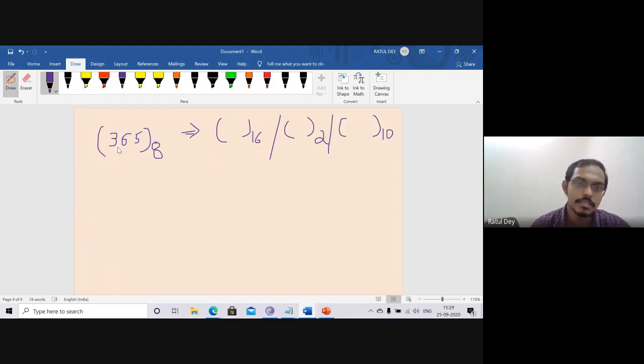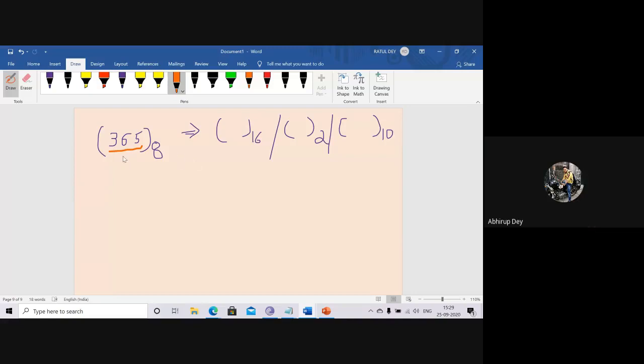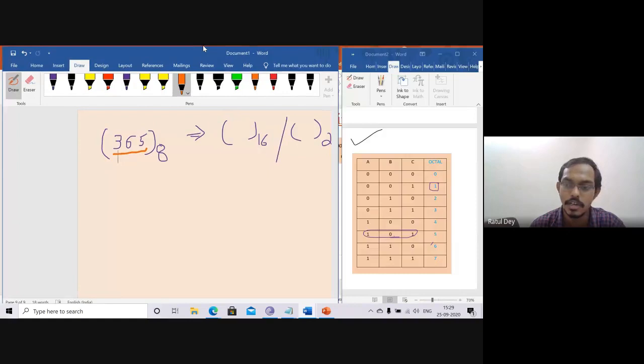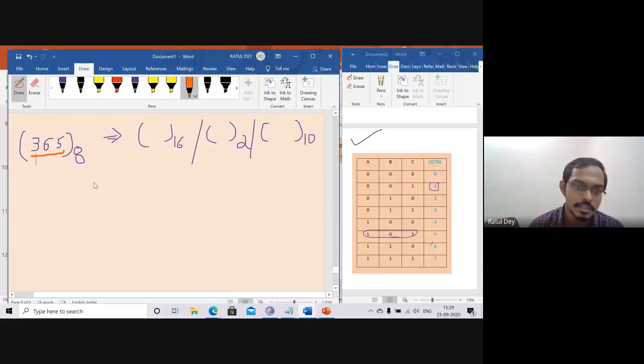Can anyone guide me? How can we convert this octal? सर पहले बाइनरी कर लेंगे, फिर वहां से डेसिमल और हेक्साडेसिमल दोनों हो जाएगा. So can you please guide me? How can we go for that? I will open the octal number system for you, so you can see and tell me the answer.